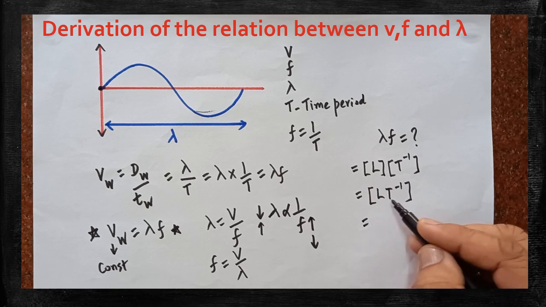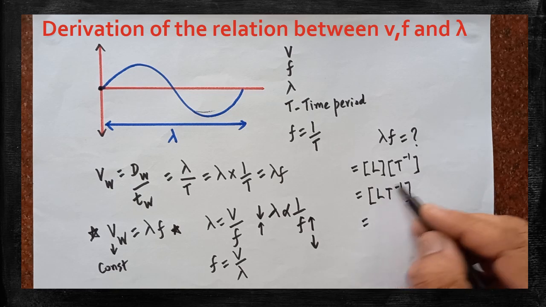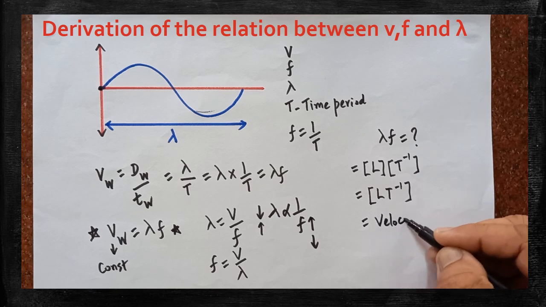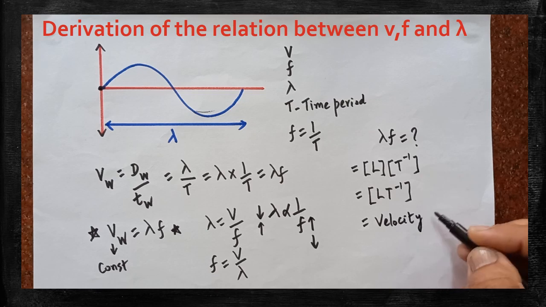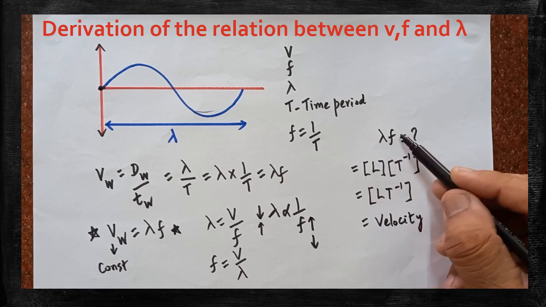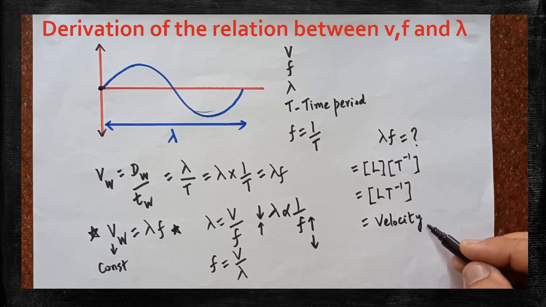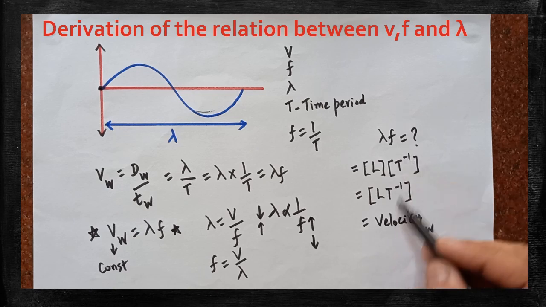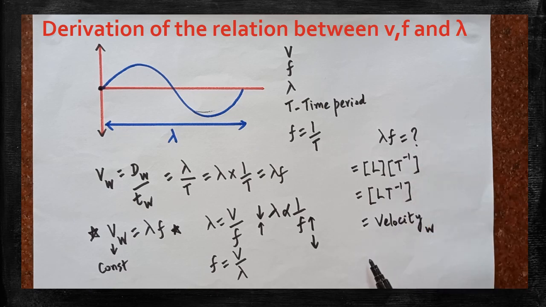Tell me whose dimensional formula it is. This is the dimensional formula of velocity. So finally, it is proved that if lambda and f are multiplied, you will get the velocity of the wave. We have proved and tested this equation also. So this is the relationship between velocity, wavelength and frequency. Here testing is done.